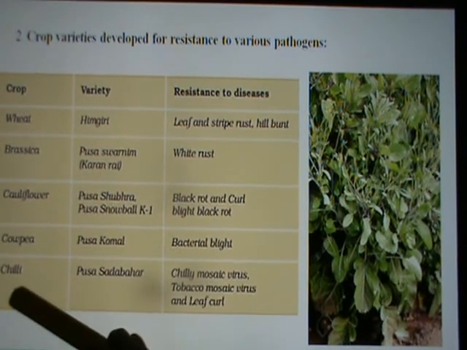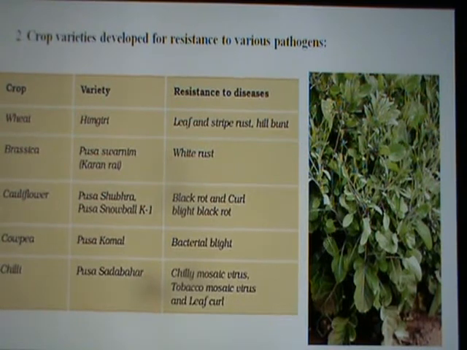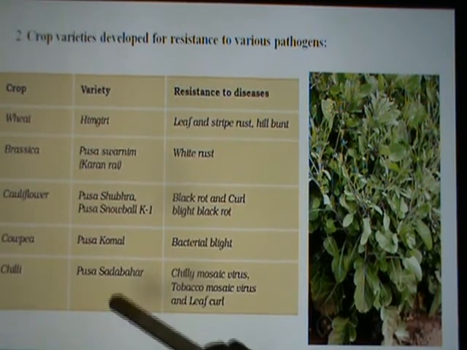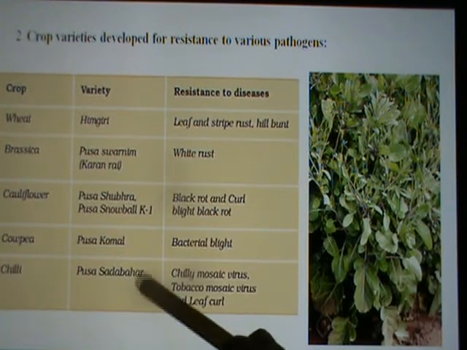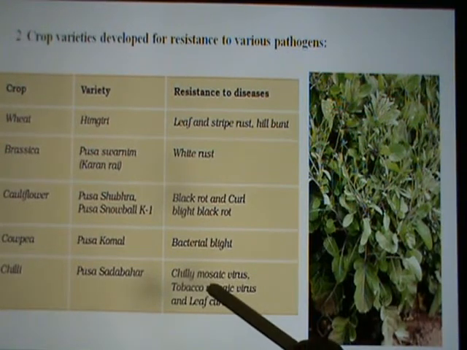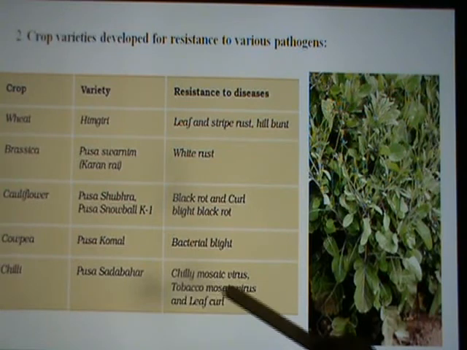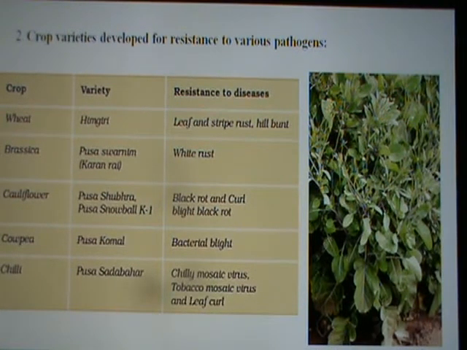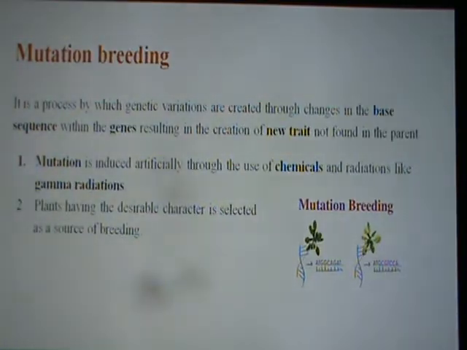And the last one is chili. The hybrid variety of chili developed was Pusa Sadabahar. It gives resistance towards chili mosaic virus, tobacco mosaic virus and leaf curl. Leaf curl means certain diseases infect the plant and cause the leaf to curl. Alright, so hybrid varieties can be developed by that method.